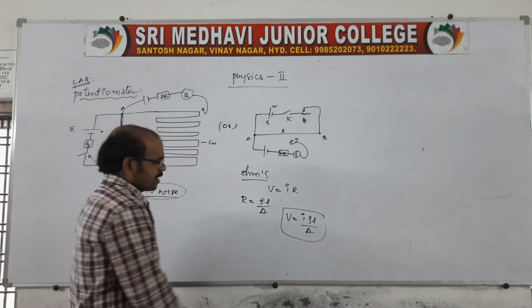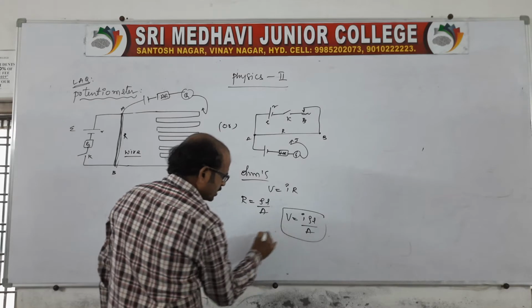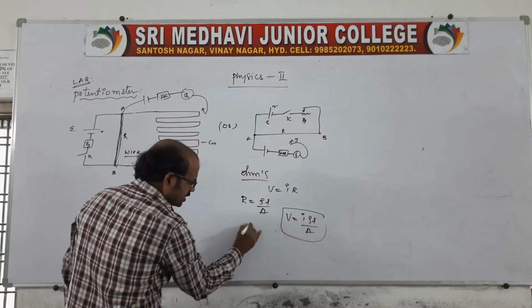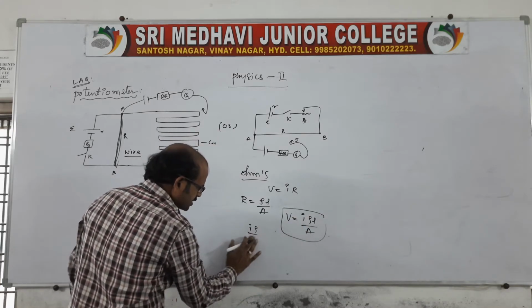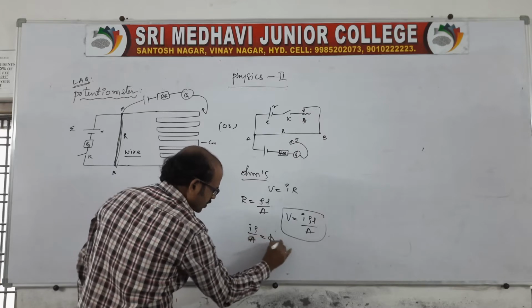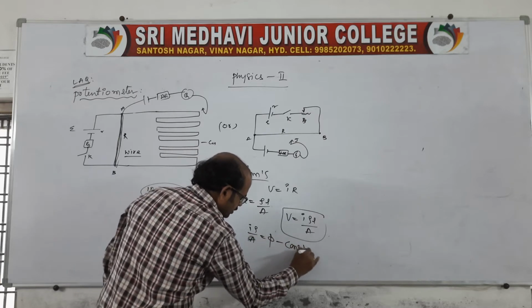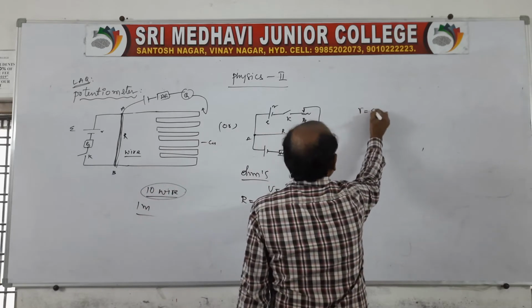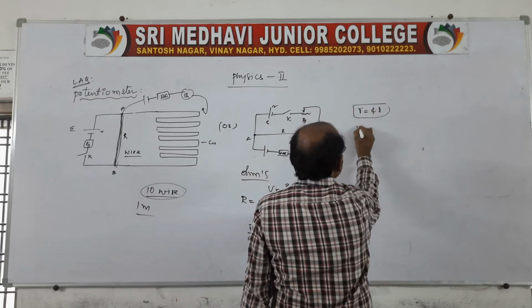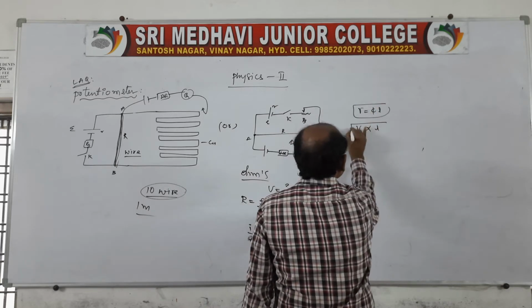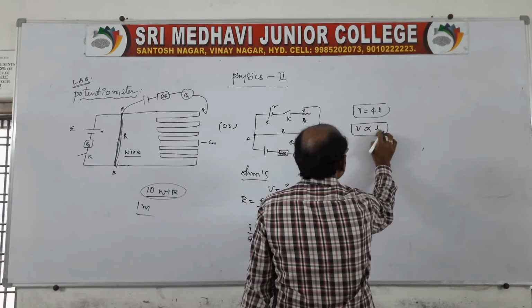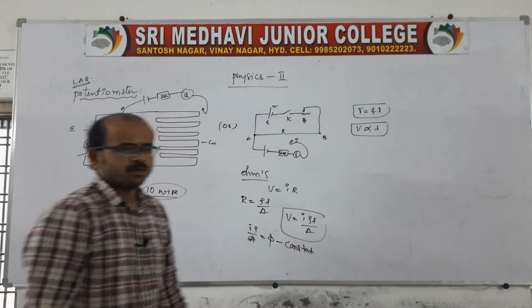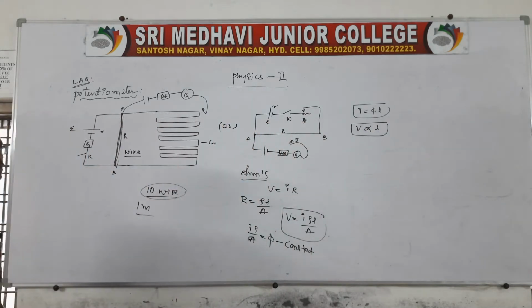In this, I rho by A is equal to some constant, say pi. Therefore V is equal to pi L. That is, V is directly proportional to L. That is, the potential difference is directly proportional to the balancing length. Potential difference is directly proportional to the balancing length.